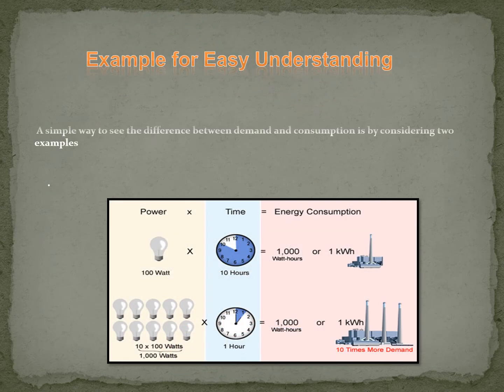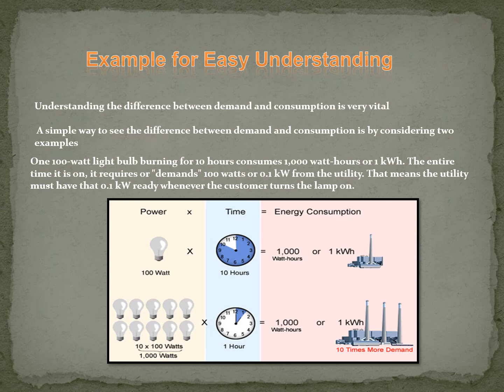So I am taking a very simple example to make you understand. I have taken two different examples. In one example, we have a 100-watt bulb running for 10 hours. So the total energy consumption here is 1000 watt hours, which is equivalent to 1 kilowatt hour.